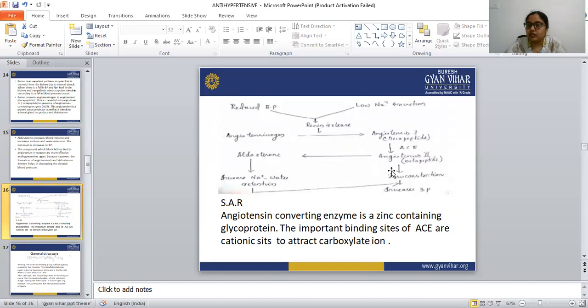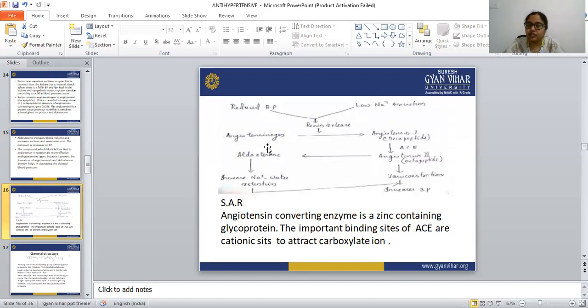A potent vasoconstrictor means it increases the blood pressure, and this angiotensin 2 also stimulates the release of aldosterone.